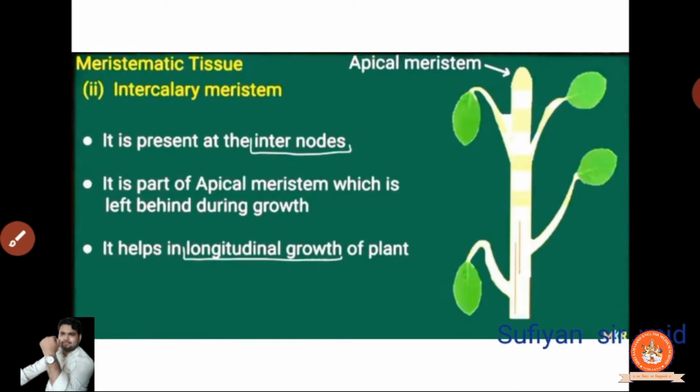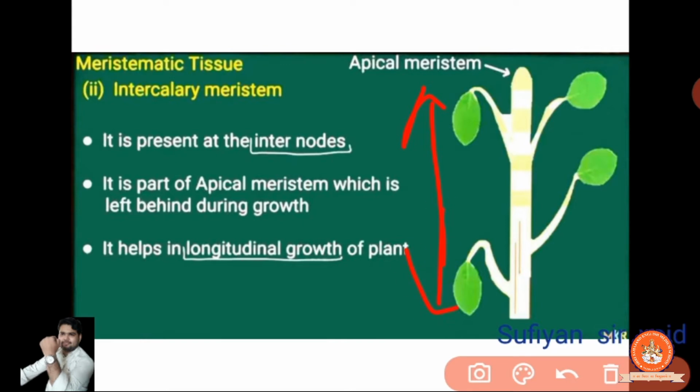Okay. Now, it is part of the apical stem which is left behind in the growing. Means what? Intercalary meristem is what? It's a part of the apical. This is the apical stem. Clear? It is a part of the apical stem. ये एक apical का ही part है. Clear? At which the particular growth is left behind. So this also grows in the particular longitudinal direction. मतलब कि इस तरह से ग्रोथ हो रहा है नीचे ऊपर से. But in the apical it is forward tip. Clear?